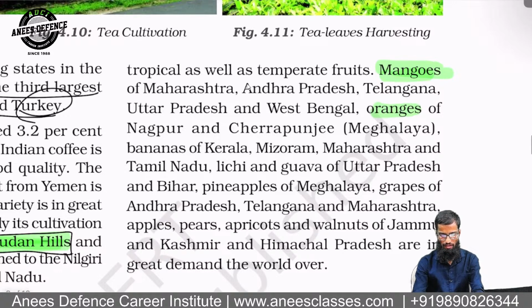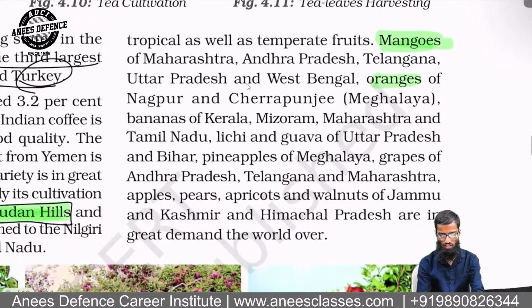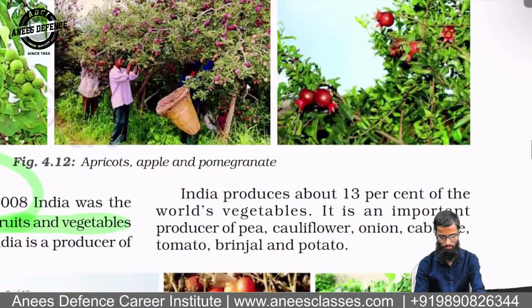Then you have lychee and guava of Uttar Pradesh. Lychee is famous in Uttar Pradesh. Then pineapples of Meghalaya, grapes of Andhra, Telangana, and Maharashtra, apple, pears, apricot, walnuts of Jammu and Kashmir, and apple of Himachal Pradesh, etc. Famous.